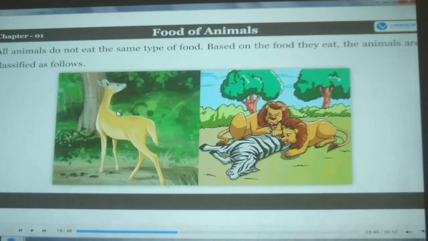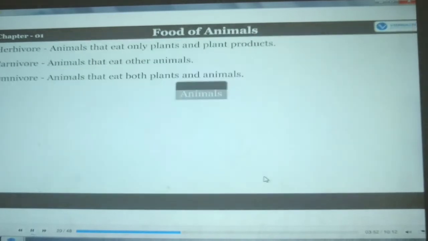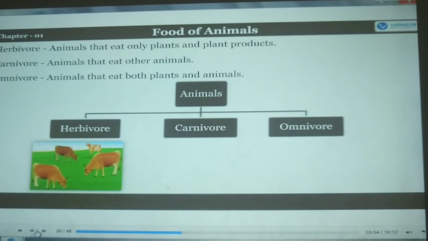All animals do not eat the same type of food. Based on the food they eat, the animals are classified as follows. So, we will learn the classification. This animal which is eating the plant is called herbivorous animal, and the animal which is eating the animal is called carnivorous animal. And one more example is omnivorous.